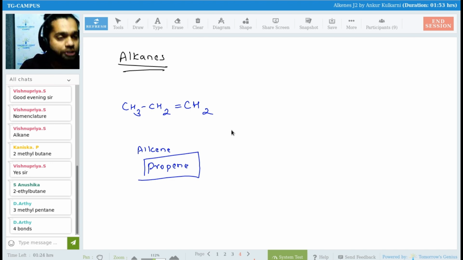Is this correct? Vishnupriya has also given me the same correction. What I have written, is it correct? Aarti, propene, is it correct? Netra, check every carbon. We know how many bonds a carbon makes, Anushika. Do not get zoned out. Is it correct? Come on, yes or no?